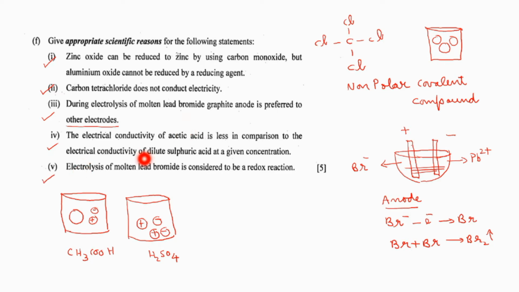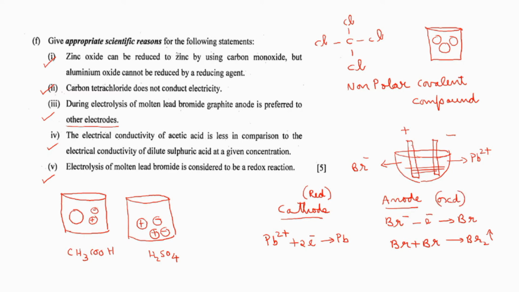Electrolysis of molten lead bromide is considered to be a redox reaction. See, we have written already the reaction taking place at the anode. Can you write what will be the reaction taking place at the cathode? Cation will be moving towards the cathode. Pb2 plus ion will be moving towards the cathode, accepting 2 electrons and will be getting converted into lead metal. Remember which process will be taking place at the cathode? That is reduction. Correct? Whereas which process is taking place at the anode? Loss of electron. So this is oxidation.